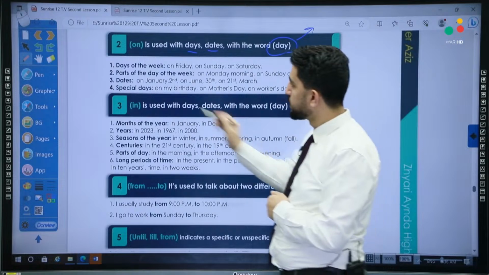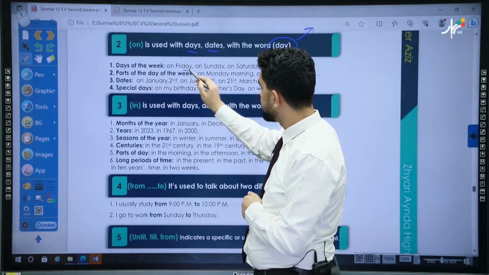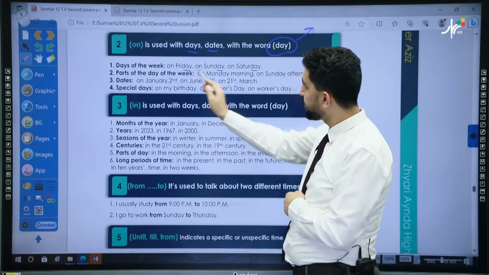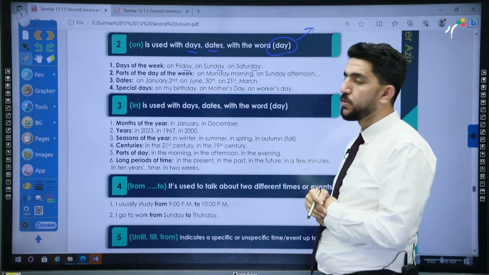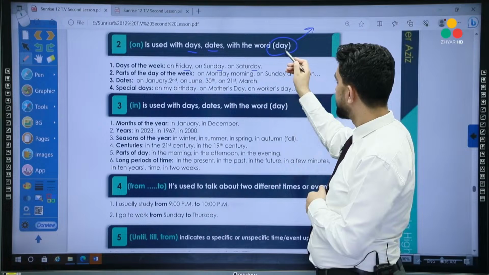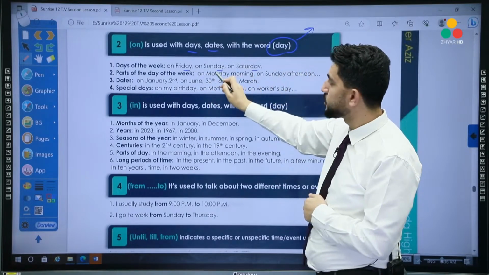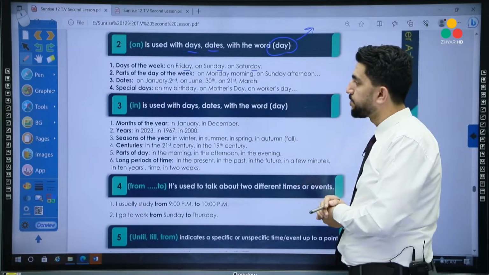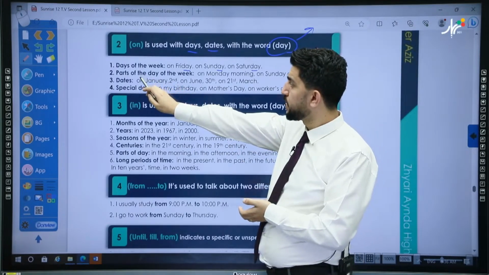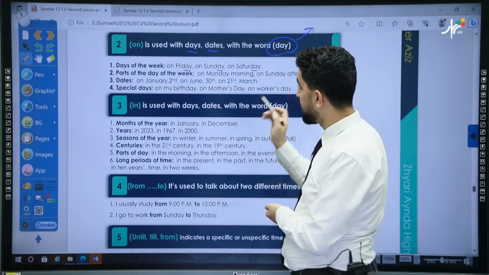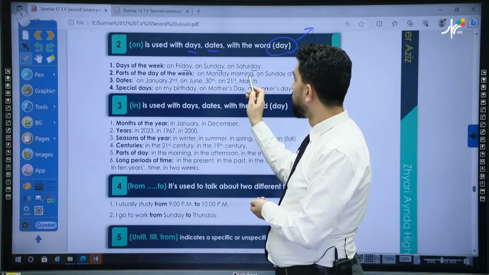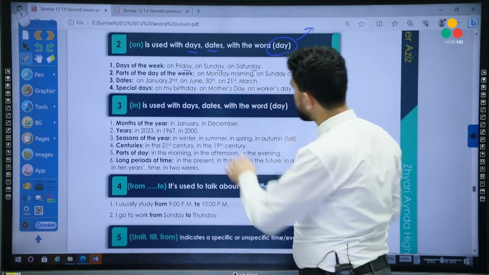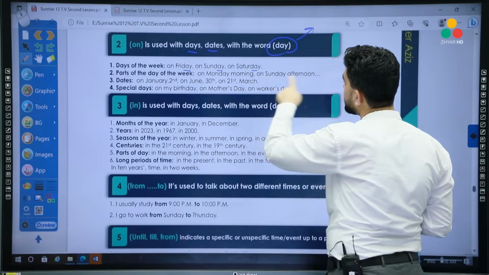Days of the week: on Friday, on Sunday, on Saturday, on Monday, on Thursday. We can also use it with parts of the day of the week, for example, on Monday morning, on Sunday afternoon.